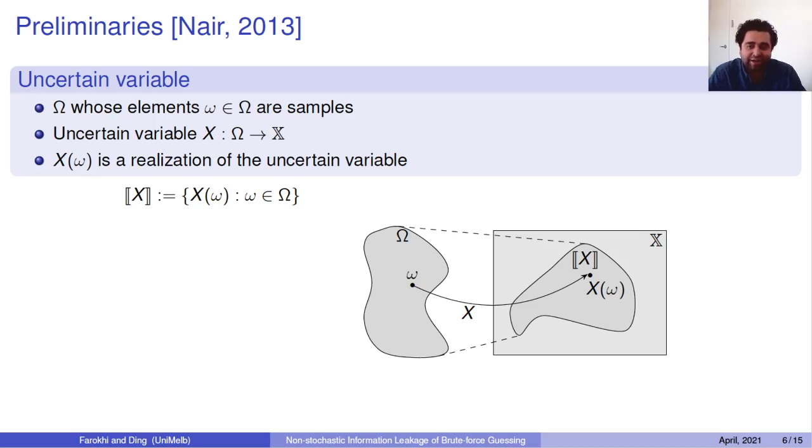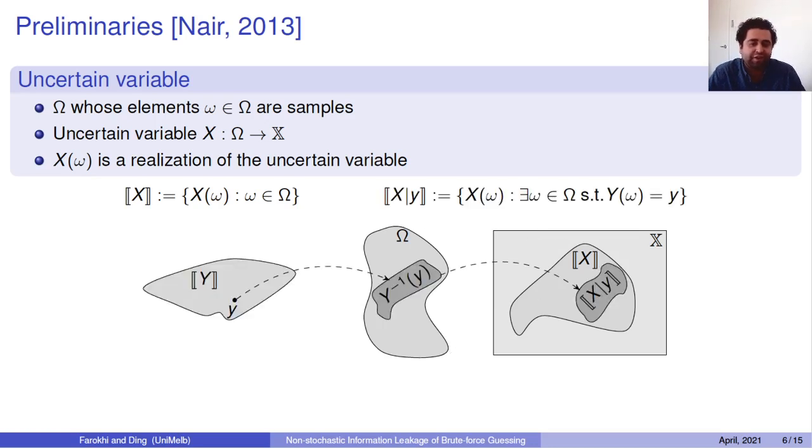And your uncertain variable is a mapping from that sample space to another space, and the values of that mapping calculated for lowercase omegas for all your samples would give you the realizations of that uncertain variable, okay? Now in this case, because we don't have any distributions, all the properties of the uncertain variables are captured in the ranges, i.e. all the possible realizations that you might come across when you select all the samples in the sample space. So you look at all the realizations and that would give you the range, okay? So that range of uncertain variables is very important.